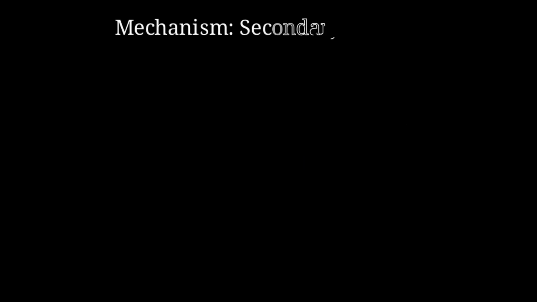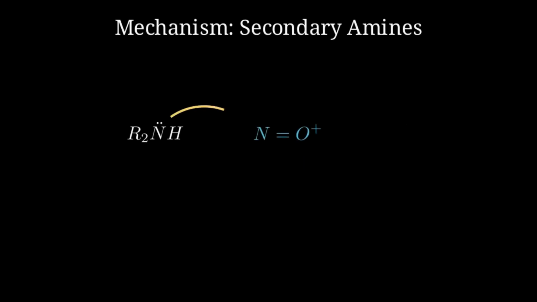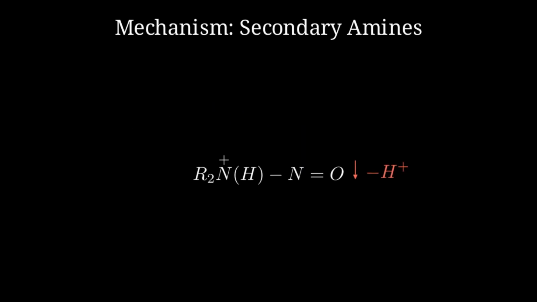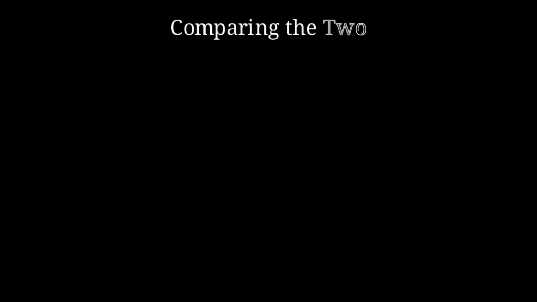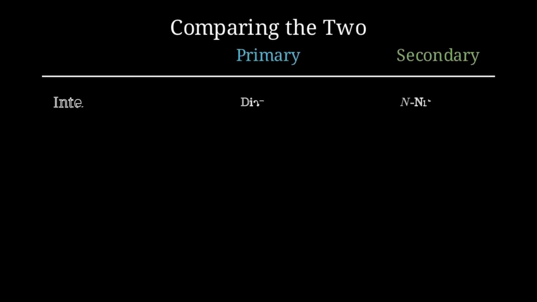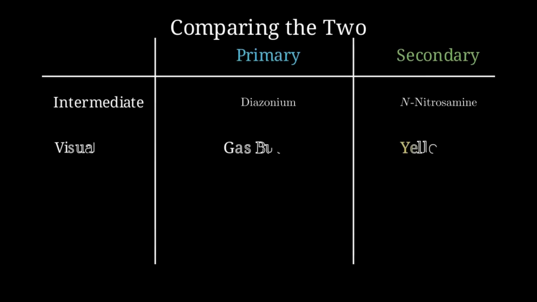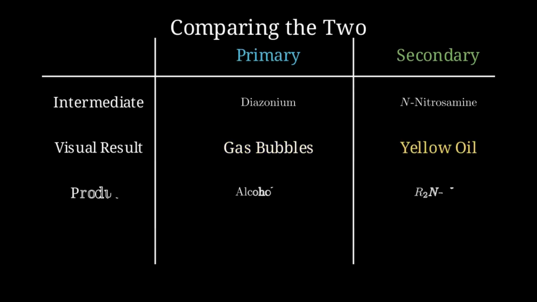In secondary amines, the reaction stops at the nitrosation stage because there is no second hydrogen on the nitrogen atom to allow for the dehydration steps required to form a diazonium ion. Thus, no nitrogen gas is evolved. Let's compare. Primary amines yield nitrogen gas bubbles, while secondary amines yield a distinct yellow oily layer. This difference allows chemists to quickly identify the substitution level of an unknown amine sample in a laboratory setting.